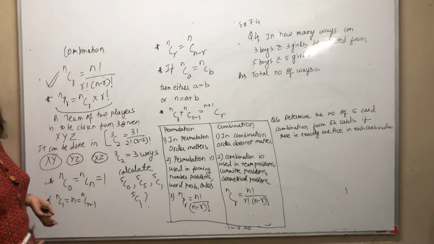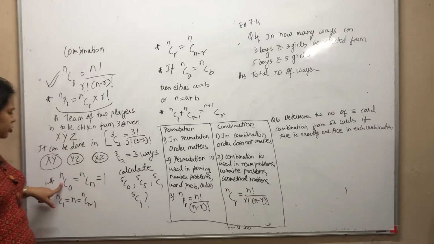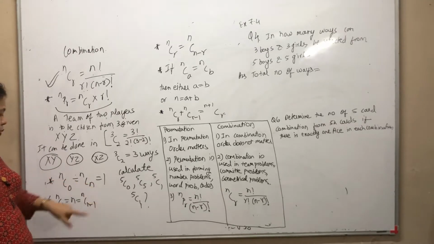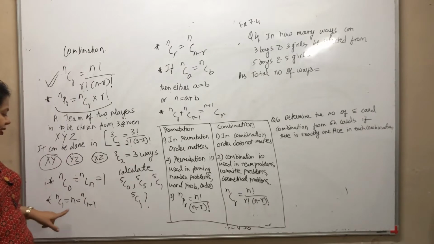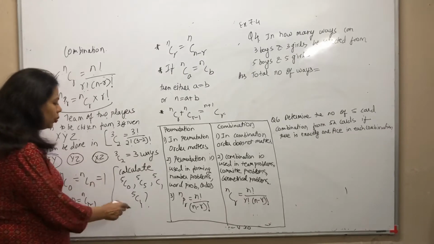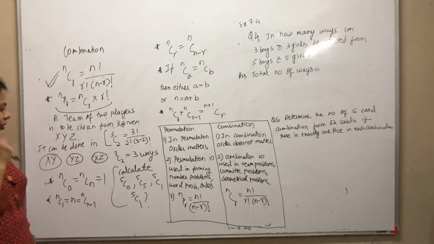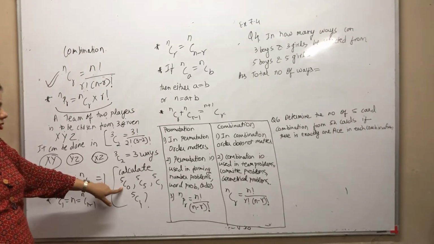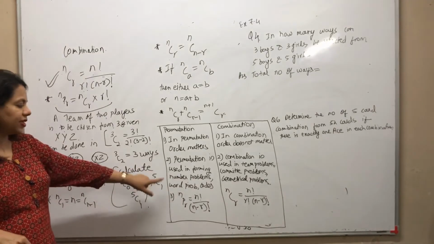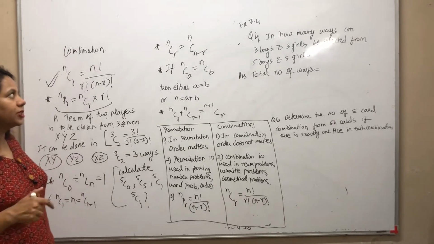Now I am stating some formulas on combination. There are lots of formulas on combination. Please do remember nC0 is the same as nCn, which is equal to 1. Please do remember nC1 is n, which is the same as nC(n minus 1). I'll give you some work. Calculate 5C0, 5C5, 5C1 and 5C4. When you calculate, you will see 5C0 is 1, 5C5 is also 1, 5C1 is 5 and 5C4 is 5. So please do calculate this.